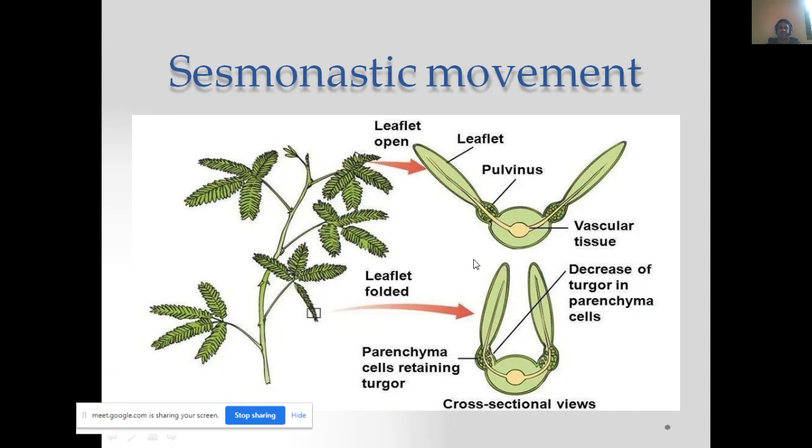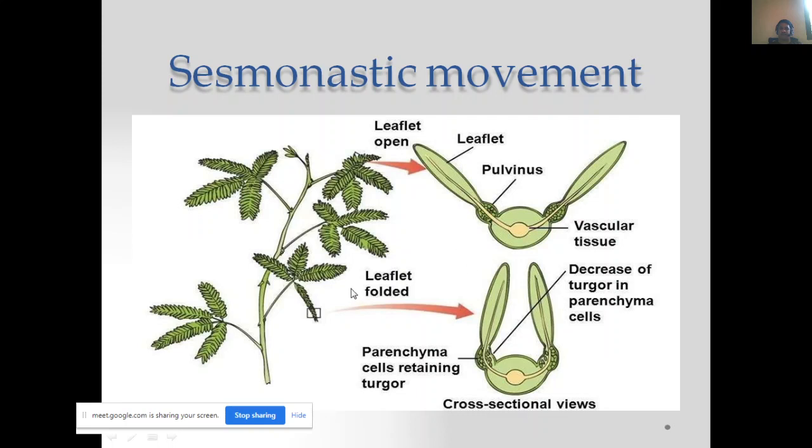And the seismonastic. Seismo means actually due to a shock, especially in Mimosa pudica. What happens when we touch that plant? Whatever electric pressure existed on the leaf surfaces, suddenly it starts to close. That type of movement is called seismonastic movement. That commonly occurs in Mimosa.